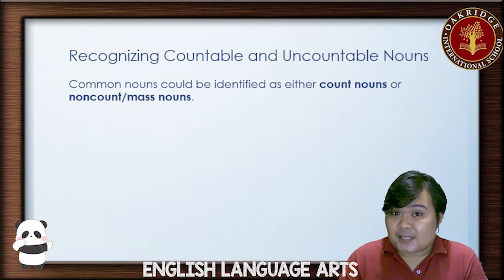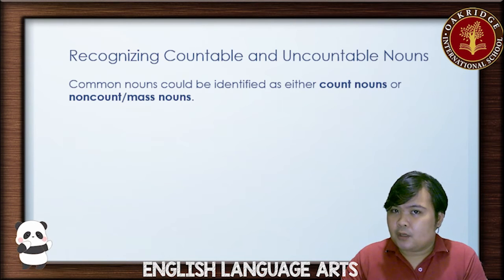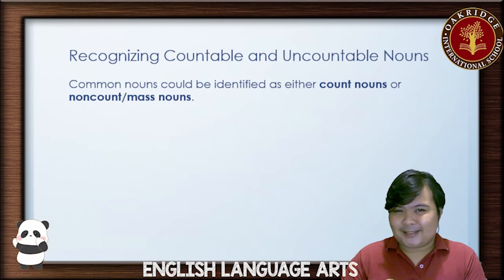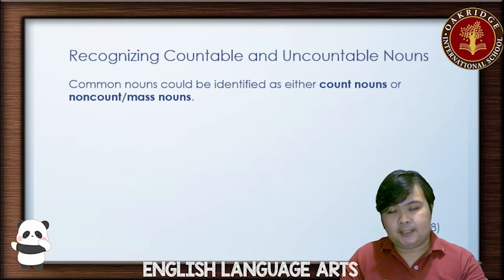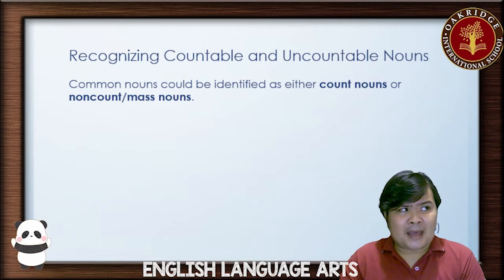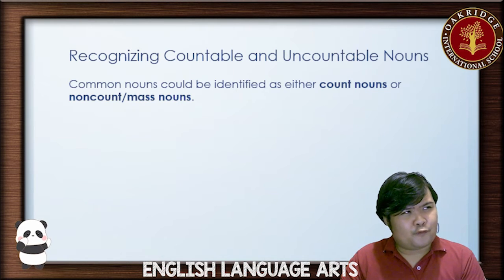Count nouns are nouns you can count. And non-count nouns or mass nouns are nouns you can't count. It's as easy as that. But I'd just like to remind you, these are two different kinds of common nouns. You don't have mass or count nouns for proper nouns.